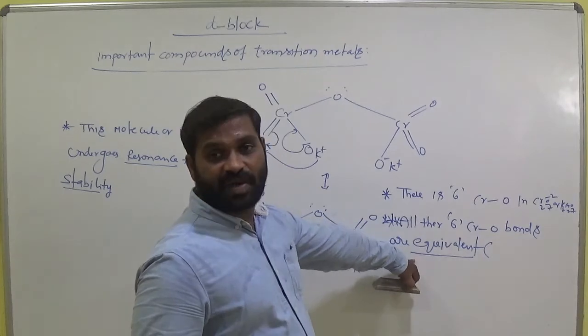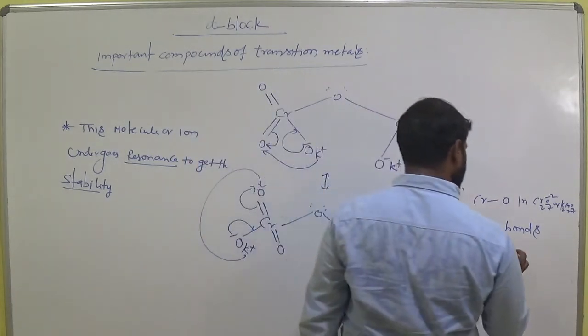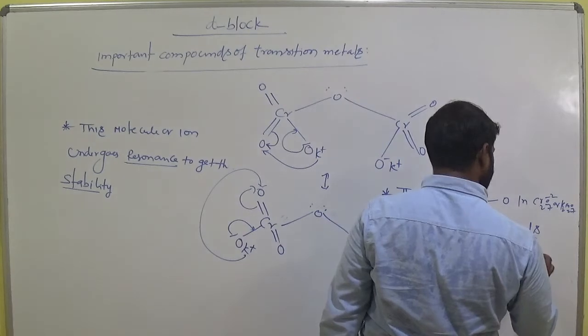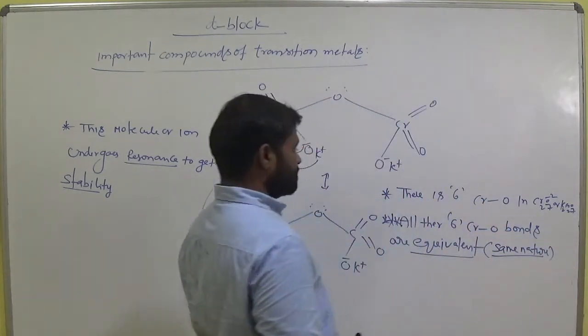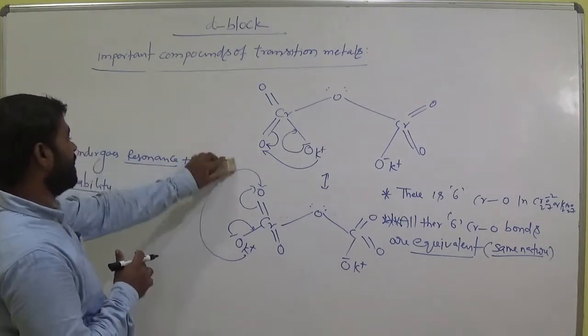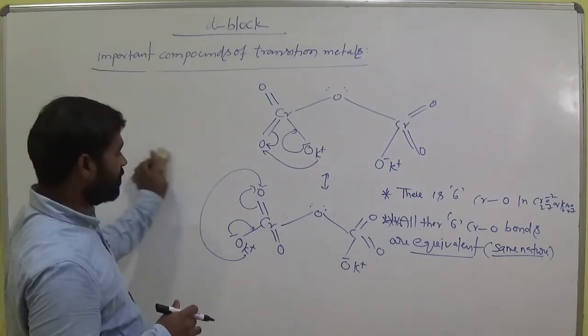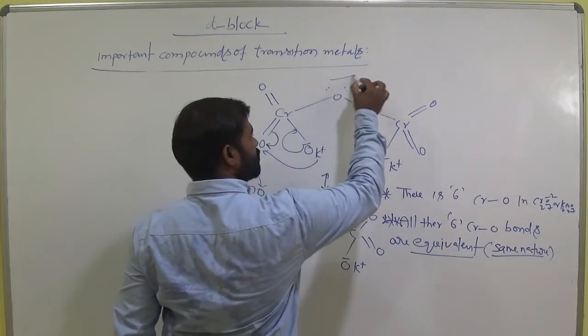We call it equivalent, or they maintain the same bond length. Keep that: same nature means same bond length also. Clear? And one of the important points here is that we have to focus on these lone pair electrons. There are 2 lone pairs.